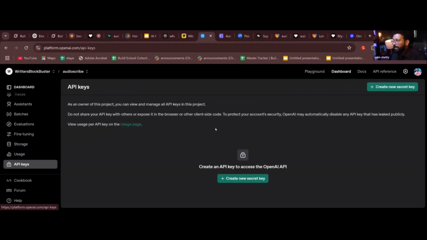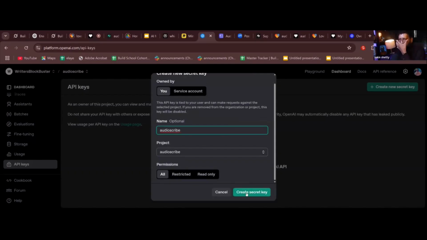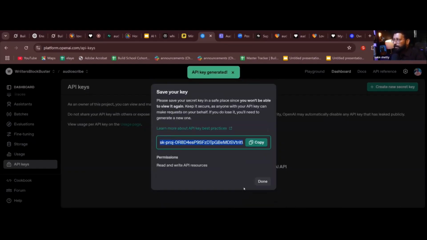Okay. Now you need to create a secret key. Name, let me name it again audio scribe. Then click on create secret key. Okay, one more important thing, you need to copy this and paste it somewhere because you won't be able to copy it again.